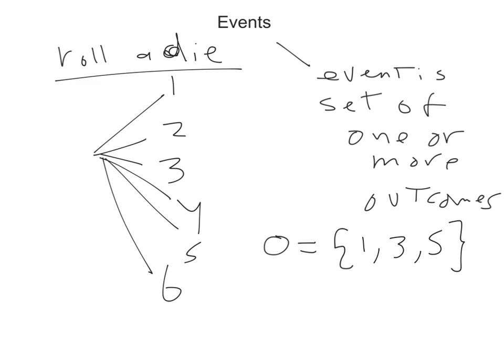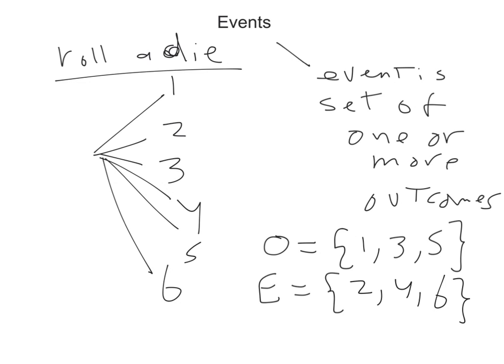Let us try another example. Let us get the event of getting an even number. We will call this event E. This event has how many outcomes? It also has 3 outcomes. Could be 2, could be 4, could be 6. So the event has 3 outcomes, which are 2, 4, and 6. So that's an example of events.